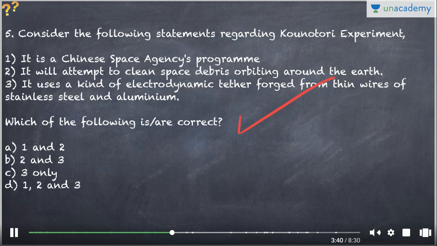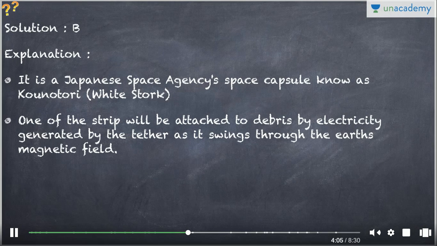I have even mentioned it in today's Hindu as well. It is an attempt to clean the space debris, which can be hazardous for new spaceships and new space programs. They will try to attract these debris with an electrodynamic tether and bring them to low Earth orbit. After that, they will eventually fall down and burn in the atmosphere. So the first statement was incorrect. B, second and third are the correct option, and I've already explained to you that this Japanese space agency's space capsule is also known as White Stork.